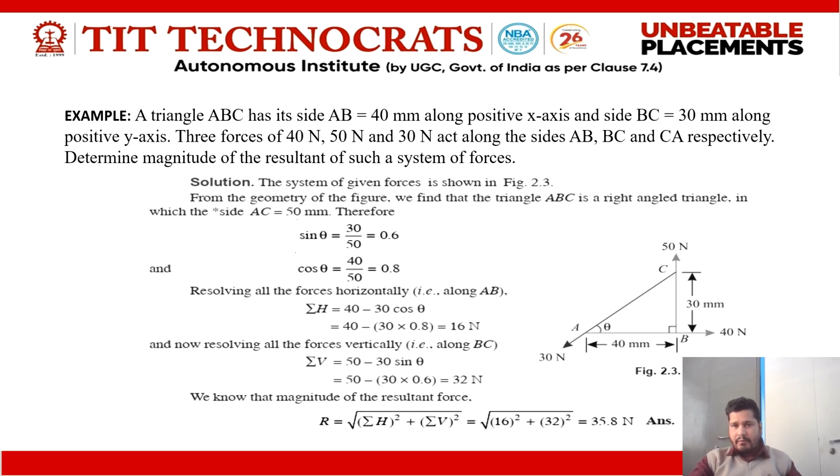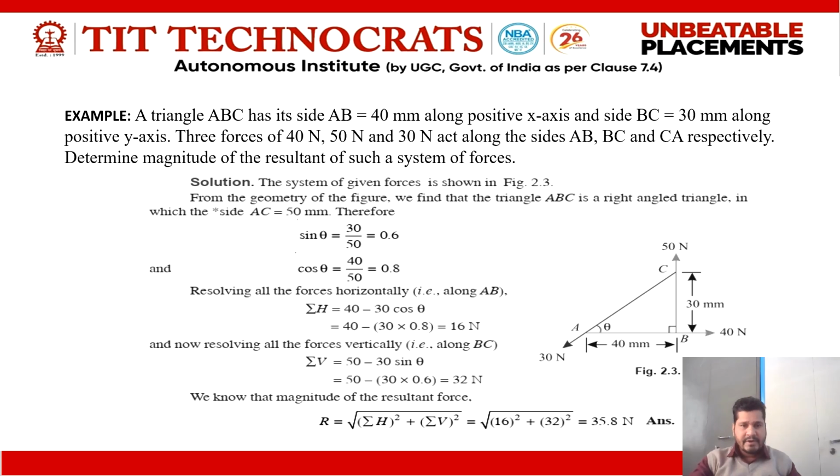The 40 Newton force is on the right hand side, that's why we take it as positive, and 30 cos theta is on the left hand side of the number line. Forces on the left hand side we consider negative, that is minus 30 cos theta. After putting the value of cos theta in this equation, we have summation of H equal to 60 Newton.